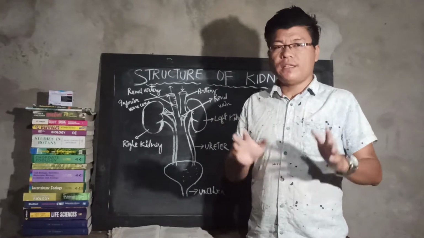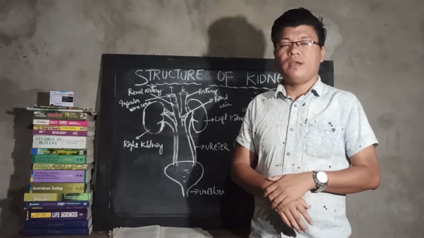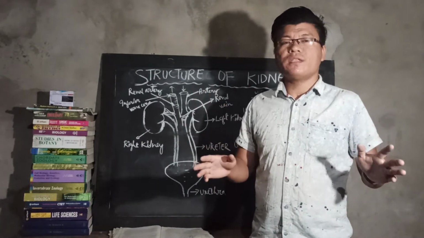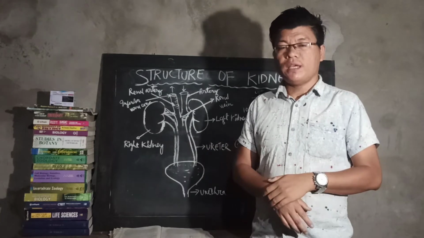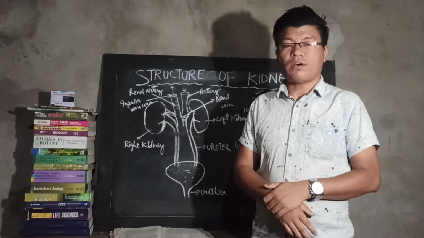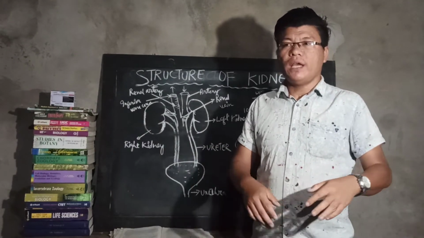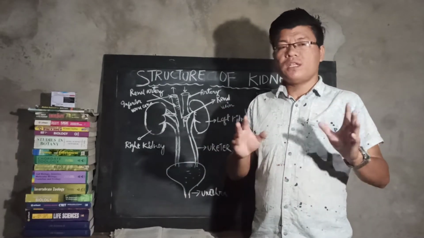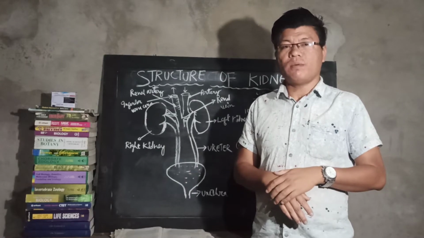Because of that, there has to be an excretory system, because if the unwanted substances are retained for a long time in the body, they will be toxic or harmful. So they have to be excreted out from the body.